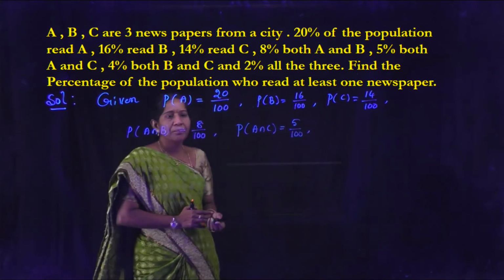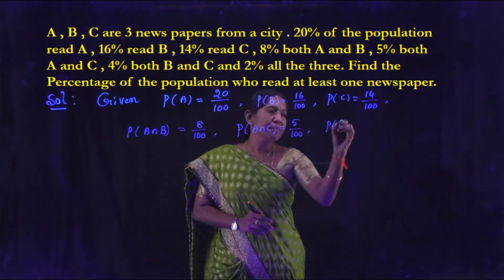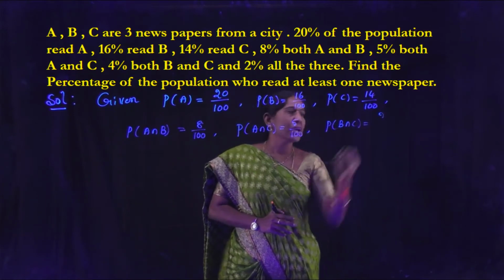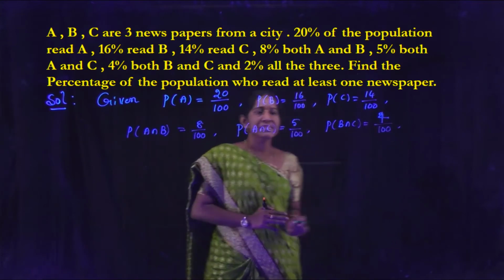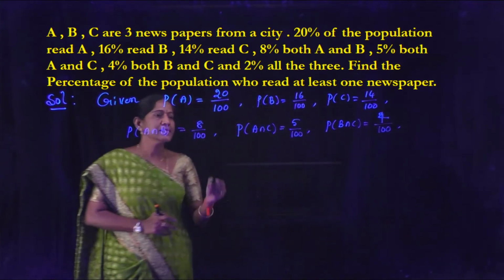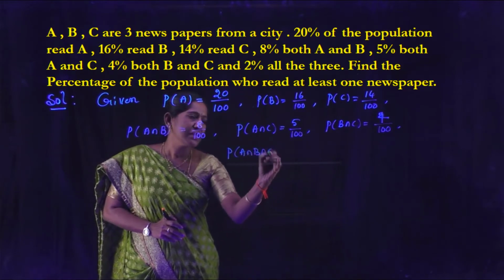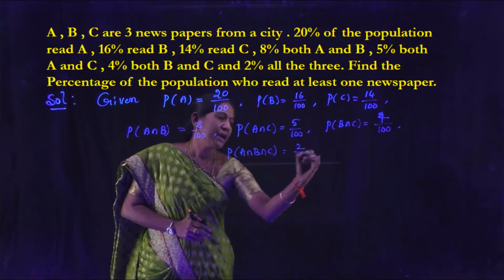Both B and C, P of B intersection C, is 4 by 100. And 2% read all three, denoted by P of A intersection B intersection C, is 2 by 100.